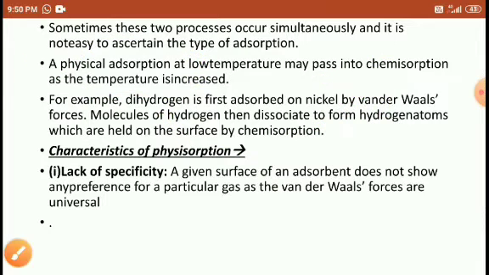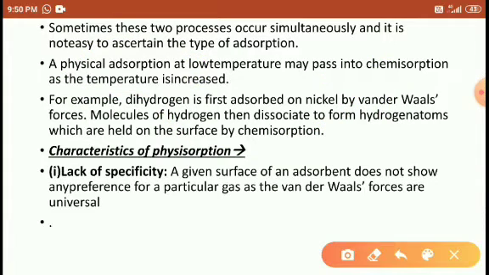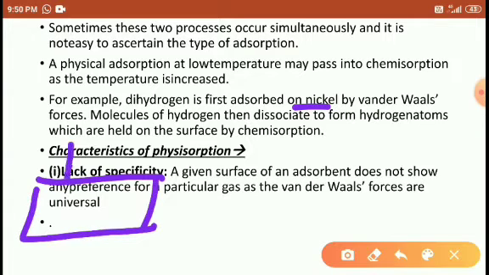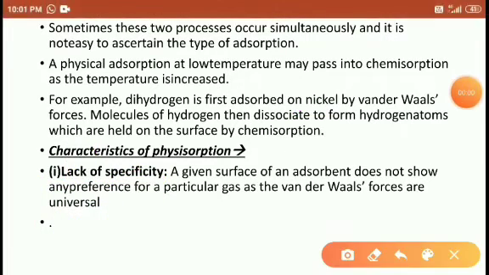The same process. Look at here. Hydrogen gas on the surface of the nickel by van der Waals force of attraction. So nickel is the adsorbent and the hydrogen gas is the adsorbate. Characteristics of physical adsorption, or physisorption.